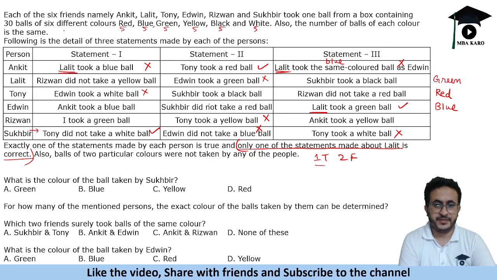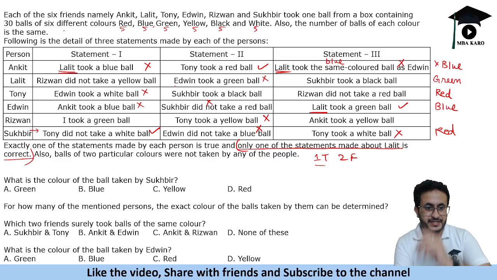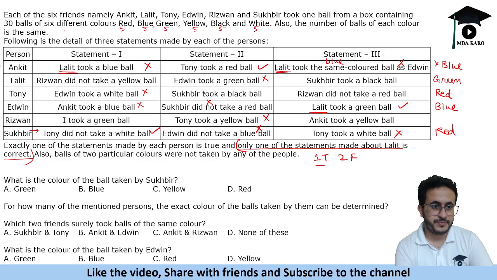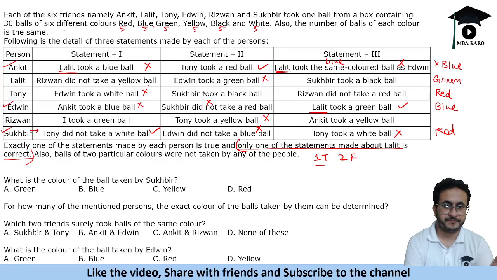Okay, if this statement is false, so these two have to be wrong. So Sukhbir did not take a red ball, so that means Sukhbir took a red ball, right? And Ankit took a blue ball, so Ankit cannot take a blue ball. So we have determined the statements for Ankit, for Edwin, for Sukhbir. We are left with these three people, right?